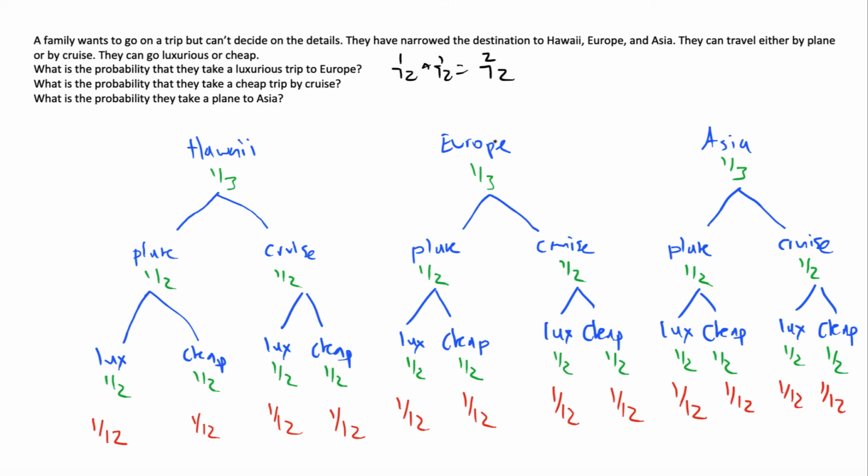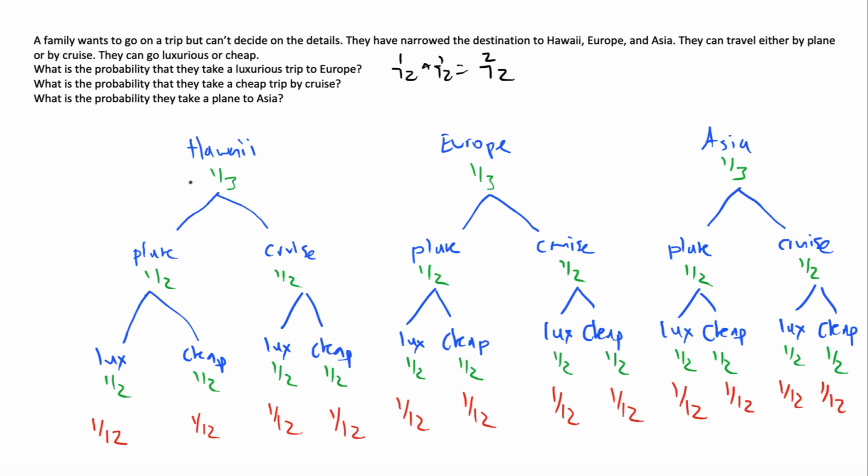What does that mean? It means out of these 12 total possible ways, 2 of them have them going to Europe on a luxurious trip. What about the probability that they take a cheap trip by cruise? Similarly, we want to count out of these 12 which ones have them taking a cruise cheaply. This first branch is Hawaii plane luxurious.